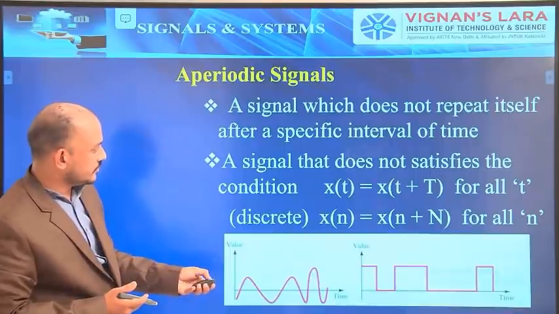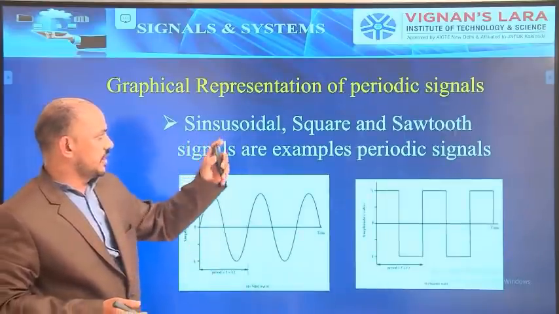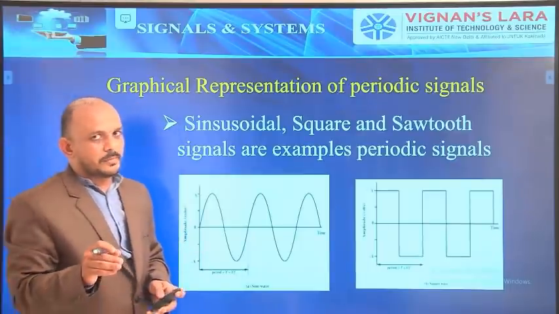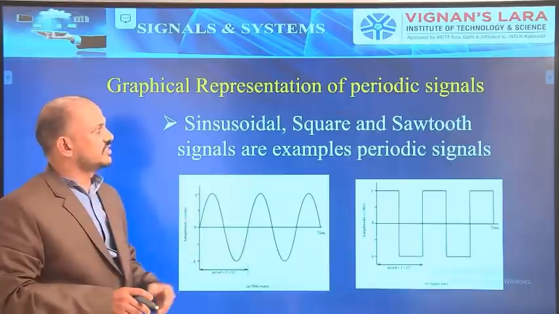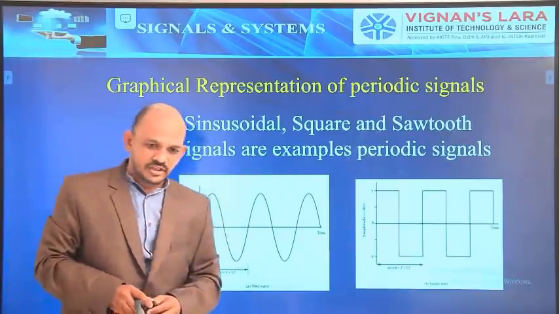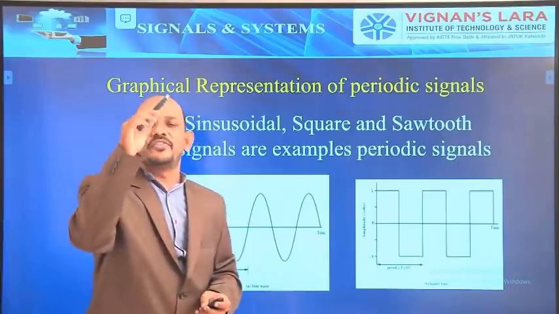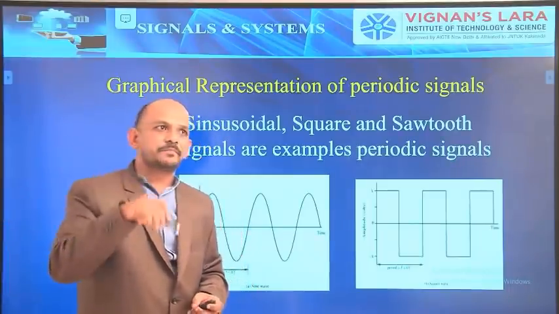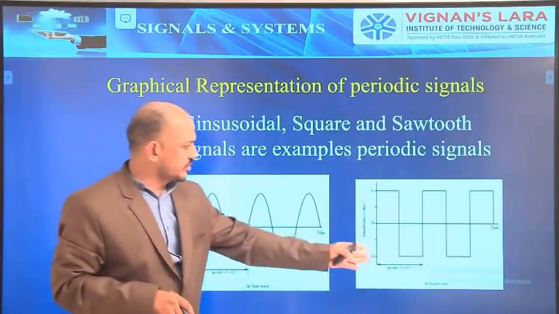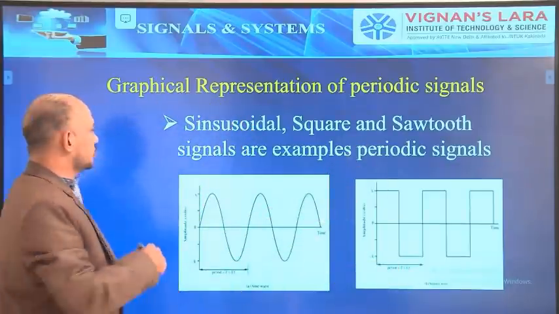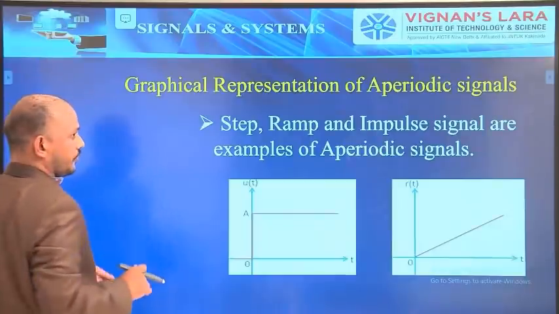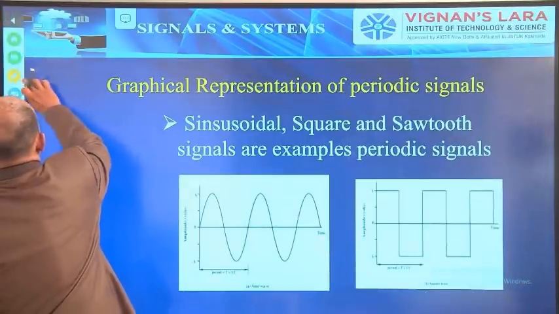Let us see. Graphical representation of periodic signals. The best examples for periodic signals are sinusoidal signals, square signals, and sawtooth signals. So sinusoidal is varying with respect to time period capital T. Square wave is also varying with respect to time period capital T. Or we can go for a sawtooth waveform also.